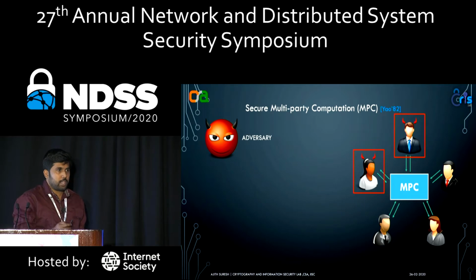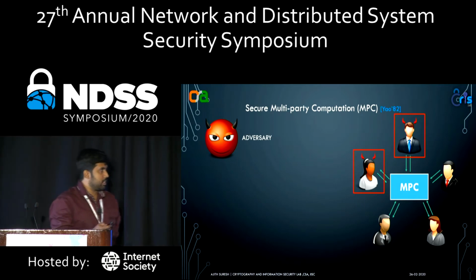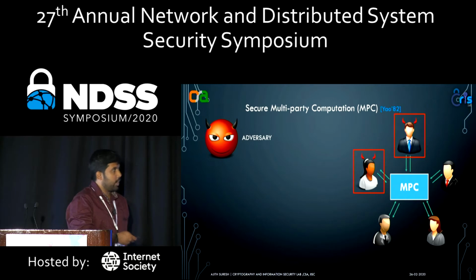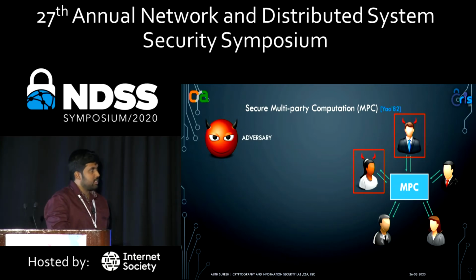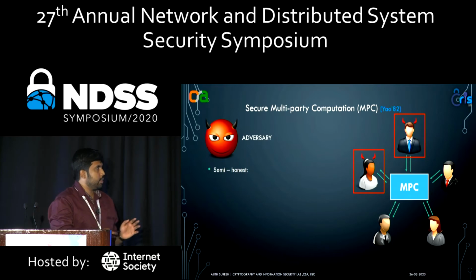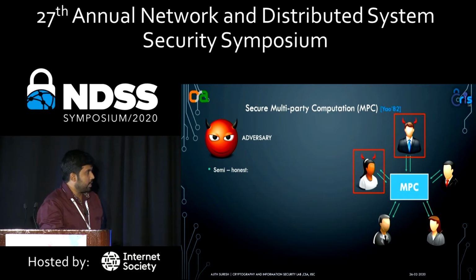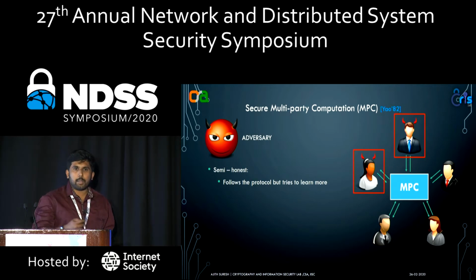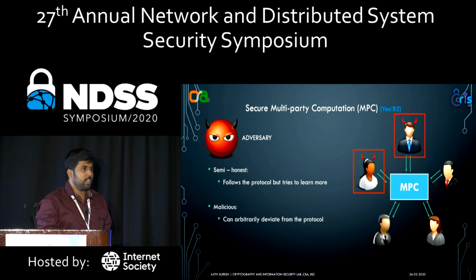In reality, there are parties who are corrupt, and we model the notion of these corrupt parties using an entity called adversary, where the adversary controls all of these corrupted parties. There are several traits of adversary, and one such trait classifies this adversary into 2 categories. One is called semi-honest, which one of the previous presenters has mentioned, where the corrupt parties follow the protocol, but at the same time they are curious and try to learn more about the underlying values. And a stronger security notion is called malicious, where the parties can arbitrarily deviate from the protocol. And in this work, we focus on malicious corruption.